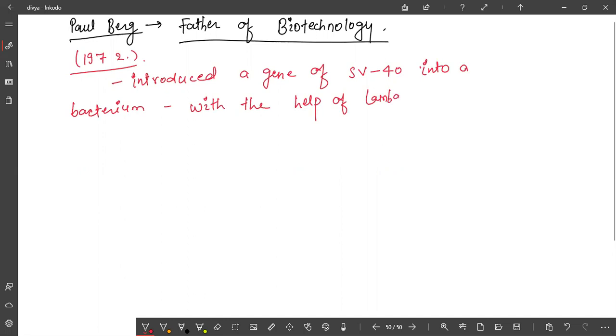Phage, bacteriophage, is a virus infecting bacteria. So this is lambda phage, which infects bacteria. In biotechnology, we will discuss the tools of biotechnology. What are the tools that are required in biotechnology? In that, we will discuss a vector.